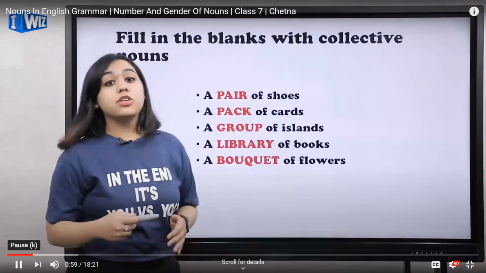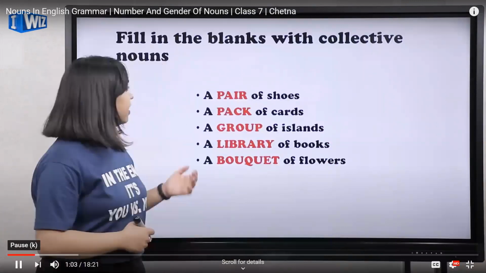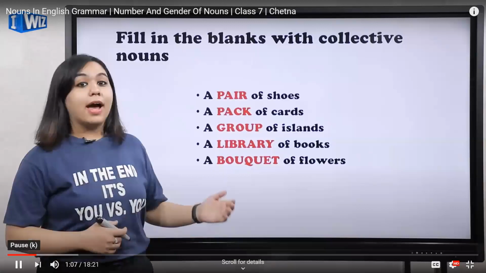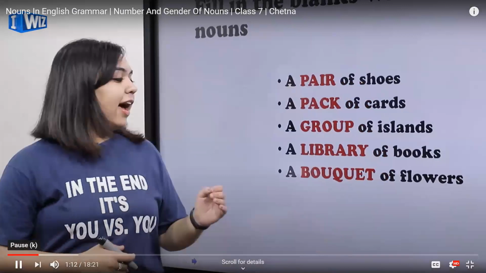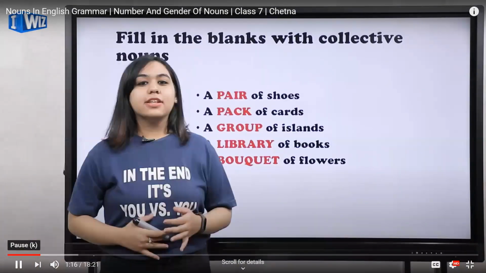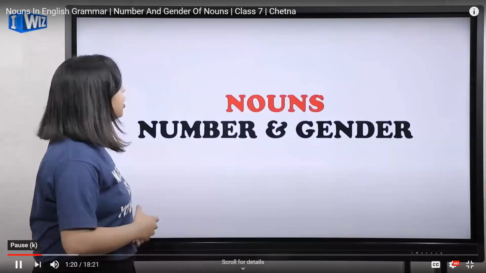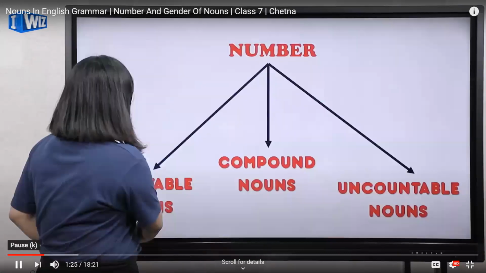This was the question whereby you were supposed to fill in the collective nouns, right? So let me read them out for you. A pair of shoes, a pack of cards, a group of islands, a library of books, and a bouquet of flowers. I hope that nouns and their kinds are clear to you. And today we'll be moving on to our new topic, that is number and gender of nouns. So let's move on.